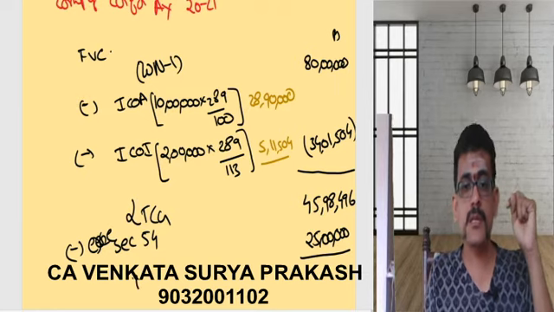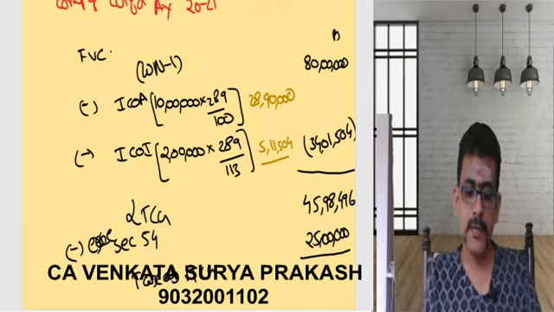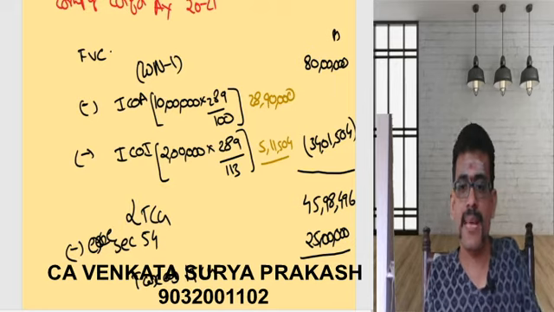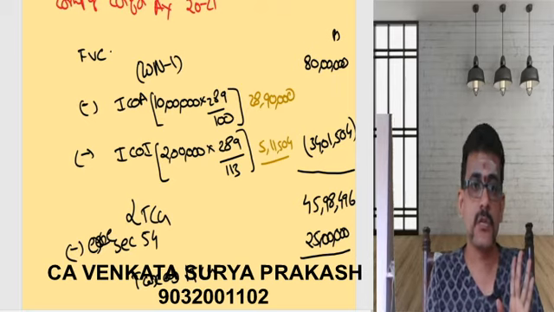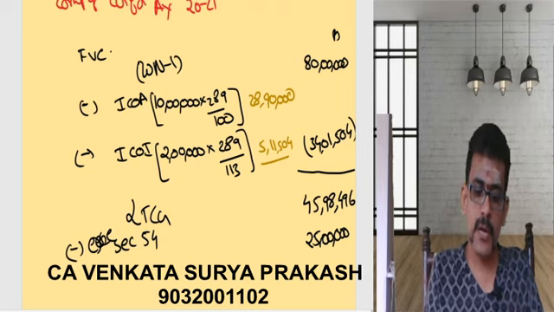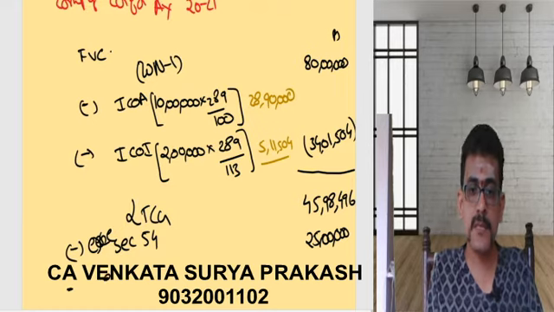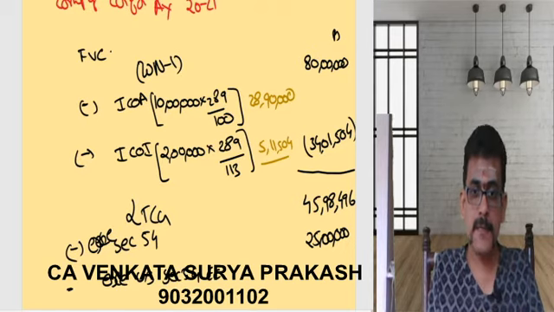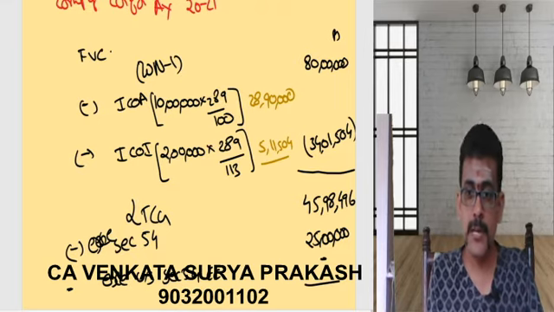Now, after reducing this will be something called as taxable long-term capital gain. So now 45 lakhs minus this. Here I cannot take section 54EC. So now even I need to write that. We need to clearly mention why you are not taking section 54EC. Why? Because you are purchasing that after expiry of 6 months. So less exemption under section 54EC nil, because you are purchasing that after a period of 6 months, so you are not eligible to take that.